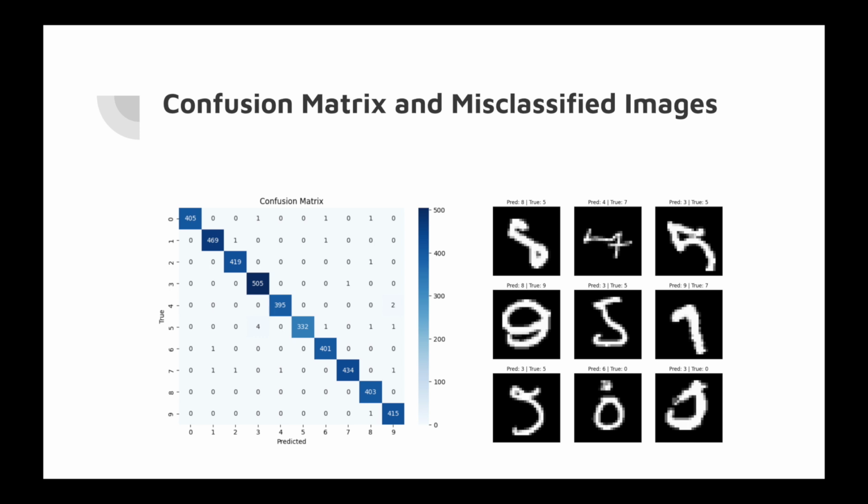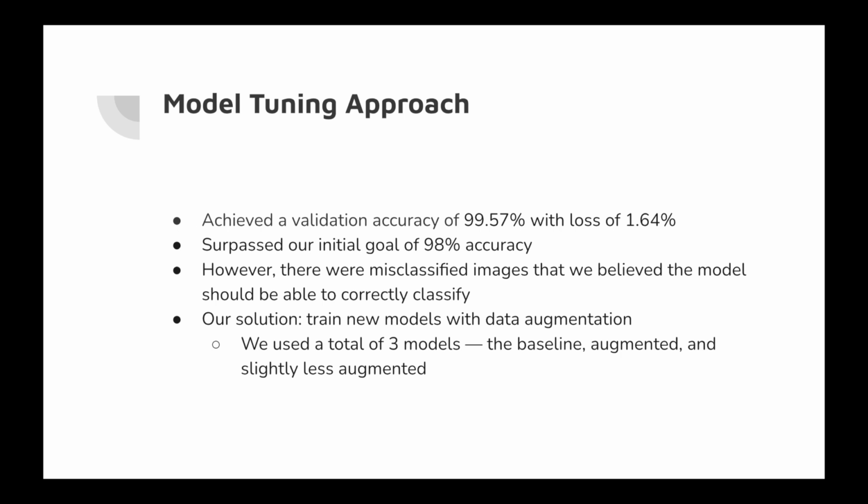On the right here we have some of the samples of the misclassified images, where we can see that most of this happens due to user error of not writing the digits legibly. With our baseline model, we were able to achieve a validation accuracy of 99.57% with a loss of 1.64%. This surpassed our initial goal of 98% accuracy, but there were some misclassified images that we believe this model should be able to correctly classify.